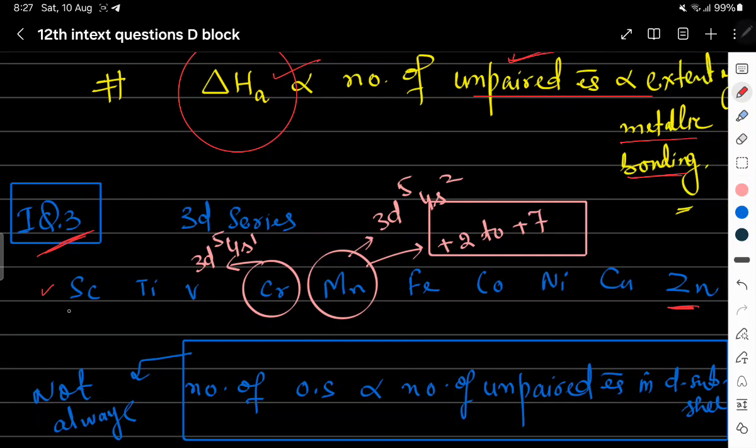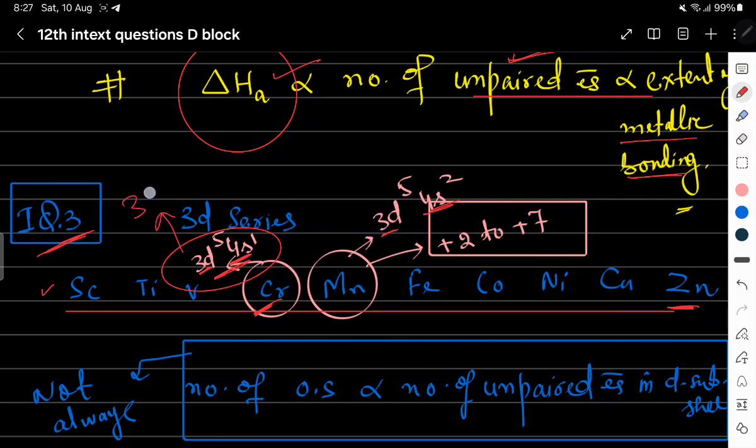If we write the electronic configuration of all these elements, we will see in chromium we have 3d5 4s1 electronic configuration, and in manganese we have 3d5 4s2. If we write its expected electronic configuration, it is 3d4 4s2.